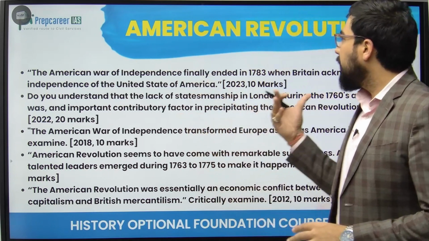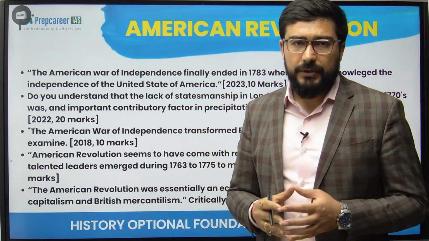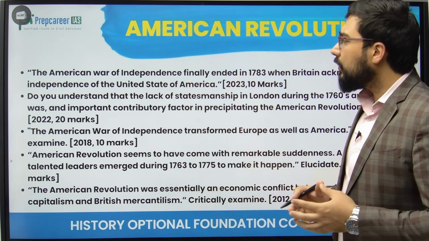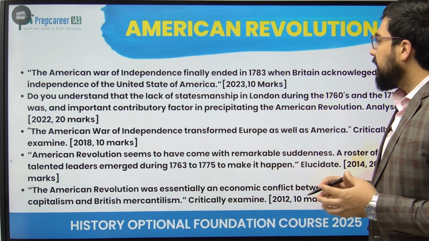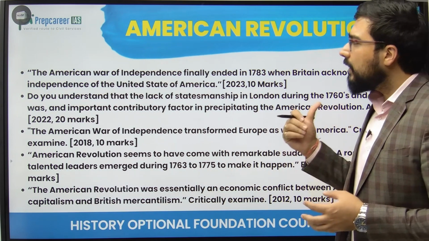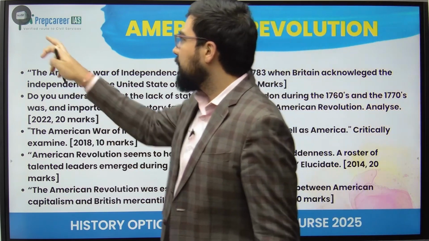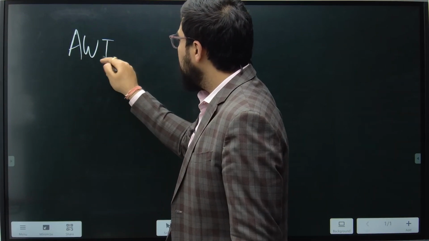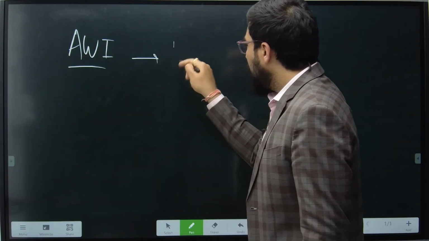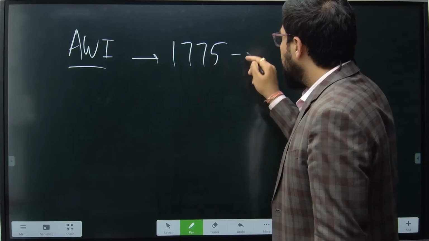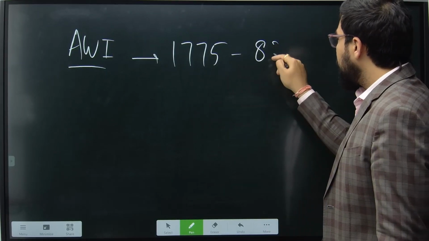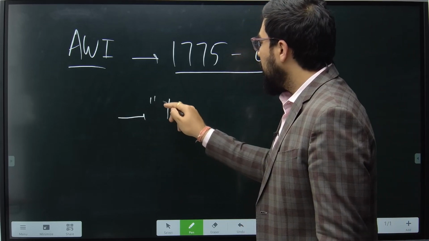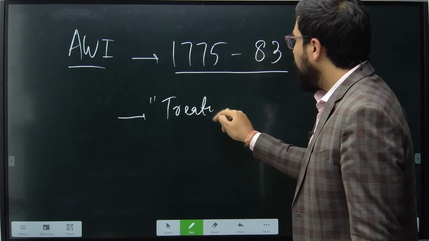Then this is very very important, American Revolution. Let us see the categories of questions which have come here. So American War of Independence finally ended in 1783 when Britain acknowledged the independence of the United States of America. So if we see this question, American War of Independence, the battle starts from 1775 and eventually it comes to an end in 1783. And in 1783 we see signing of Treaty of Paris.